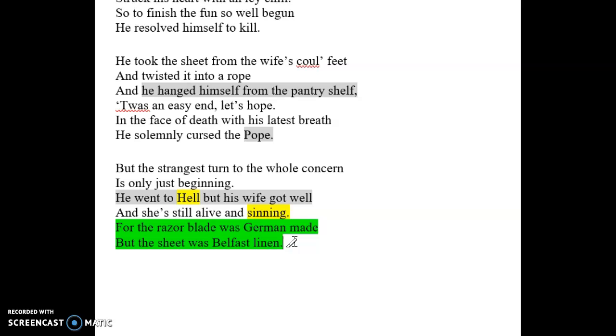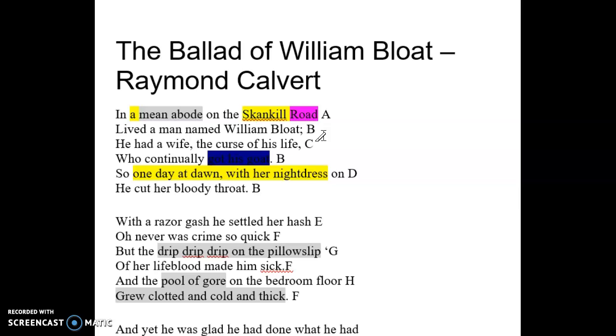So he is saying that the Belfast linen was high quality because it was made right, but the blade was at fault. Not him, the blade, because it was made by the Germans, because they have poor craftsmanship. This symbolizes the conflict of Germany versus Ireland. So it's the competition of who is better, the Protestants or the Catholics. And this shows that he was most likely Protestant, because of the reference with the Pope and with the hate of the Germans.